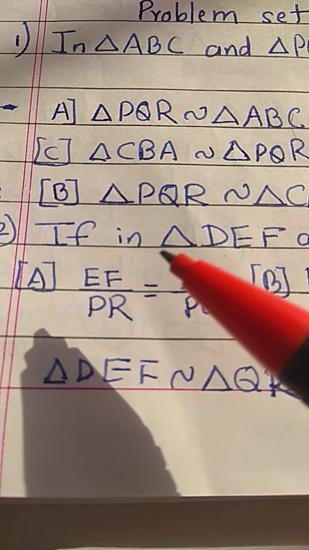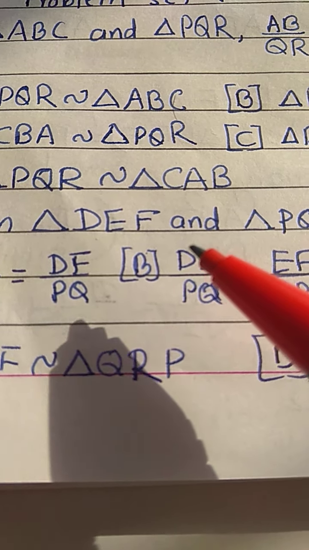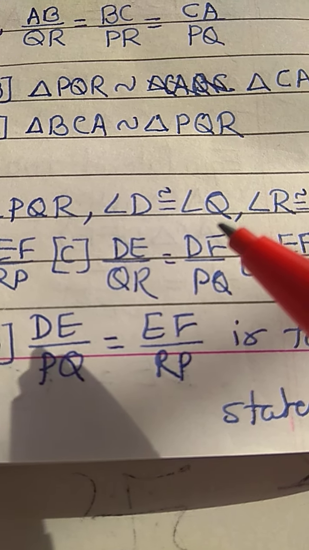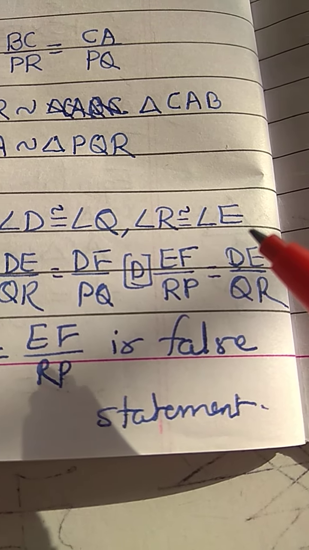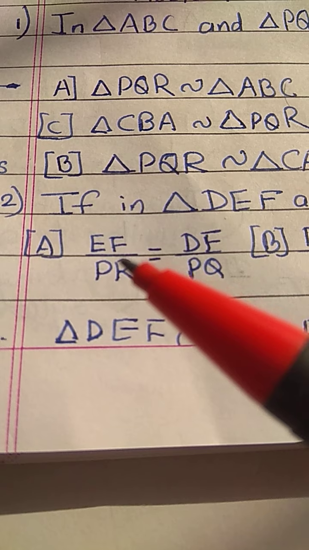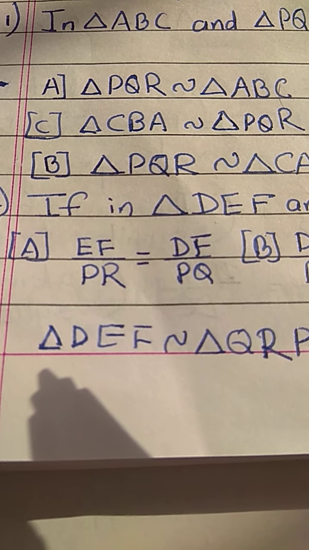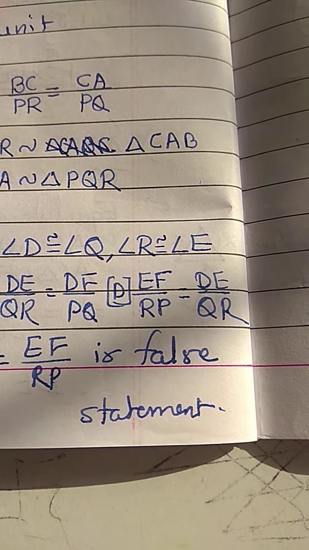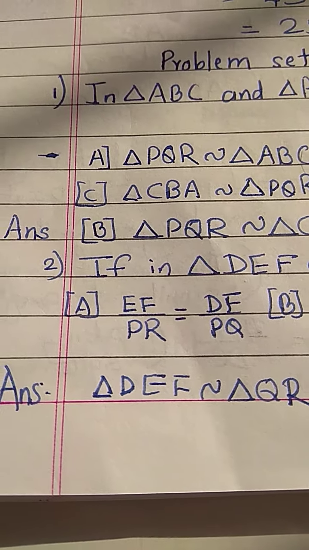Question number 2. If in triangle DEF and triangle PQR, angle D is congruent to angle Q, angle R is congruent to angle E, then which of the options are false? So let us see.